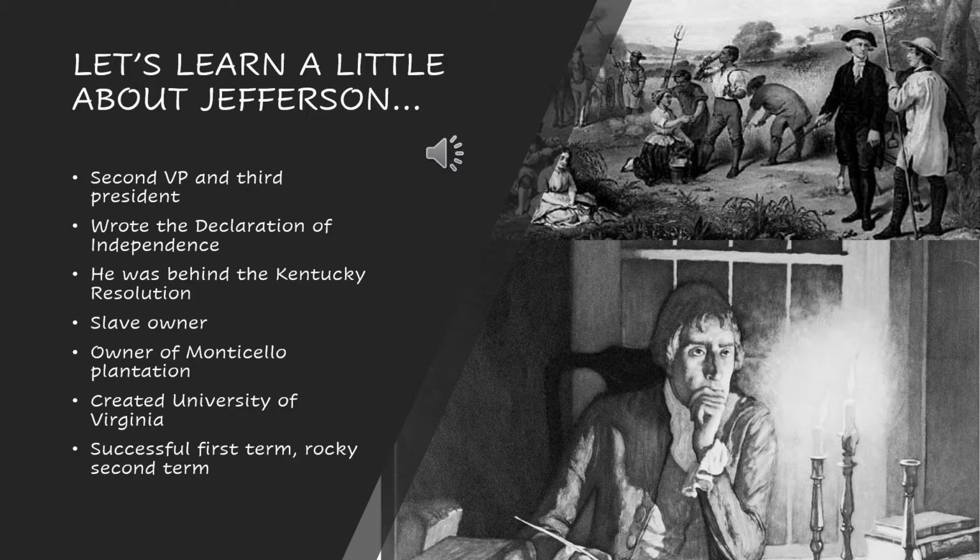He brought the Louisiana Territory into our country, which essentially doubled the size of our country in 1803, so that was very important. But with the good comes the bad. He was also a slave owner. He had the Monticello Plantation, which was 5,000 acres of farming land, where he had 130 slaves at any given time working on his land and generating him wealth.